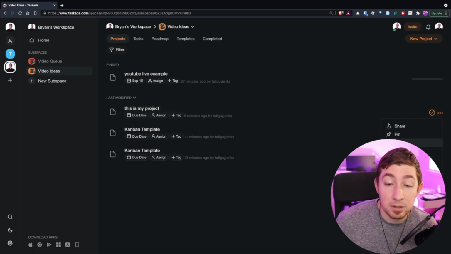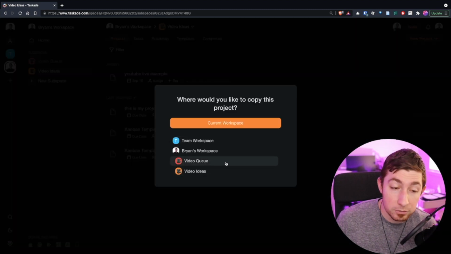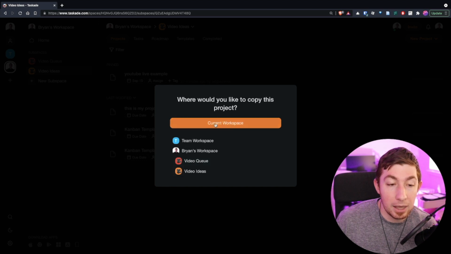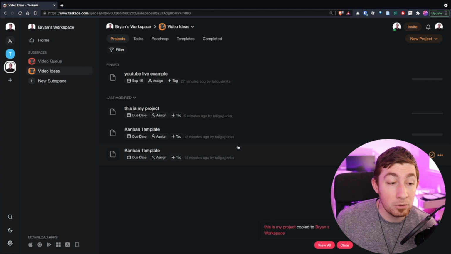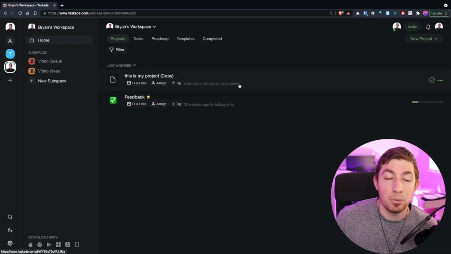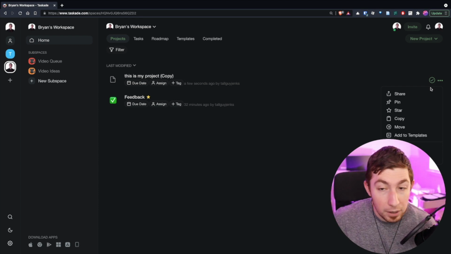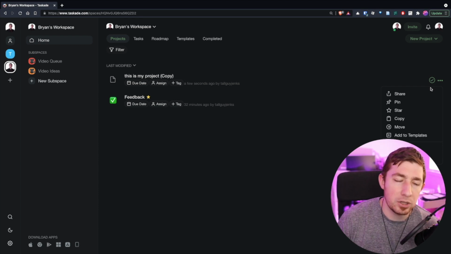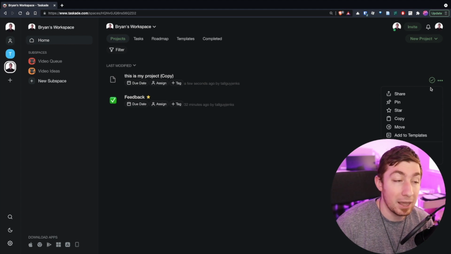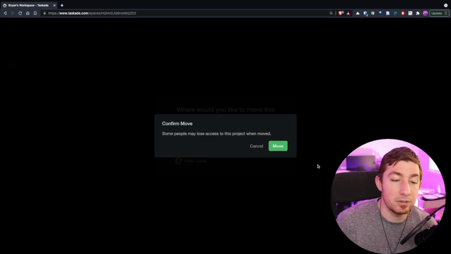Click the ellipses and you can actually copy. Copy to where? Pick a different workspace. And now you can actually copy a new project to a given workspace. I could put it in my main workspace. There it was, copy. And now I can go to home and now it's going to be here. There you go. But what we can also do, instead of just copying, if you just want to say, no, remove it from here and put it over there because you're pruning what you have inside of your sub and main workspaces, is I can just move it back to video ideas.